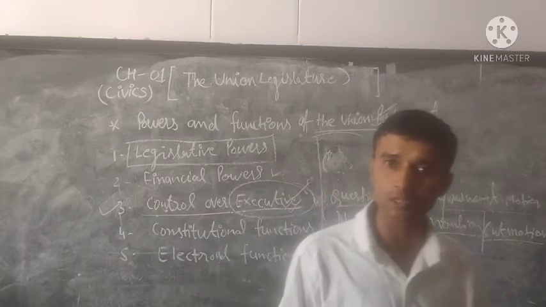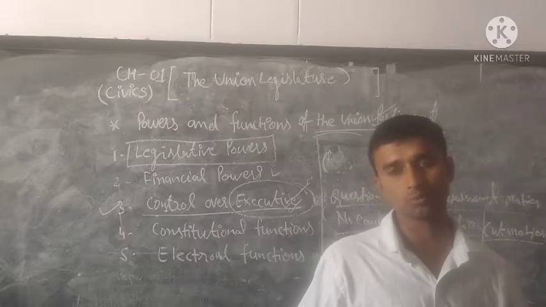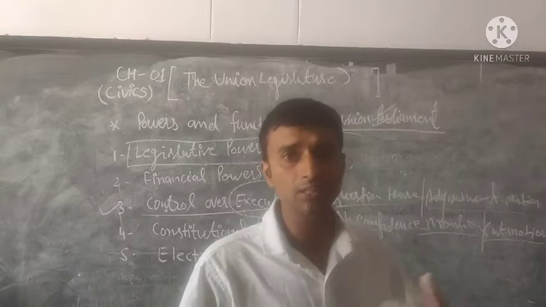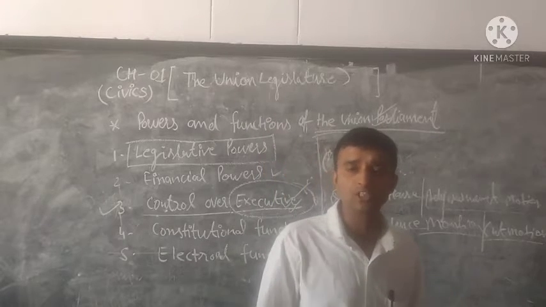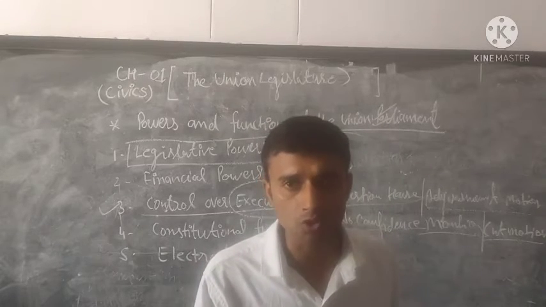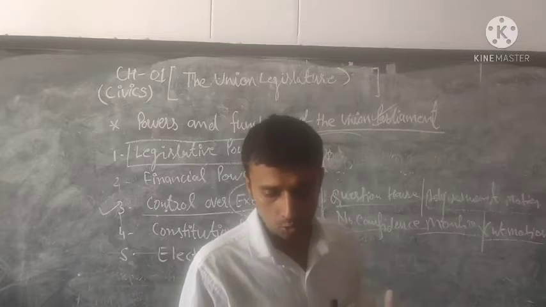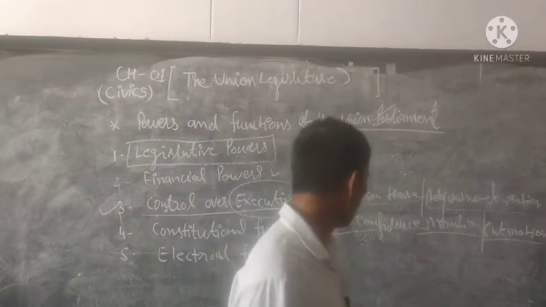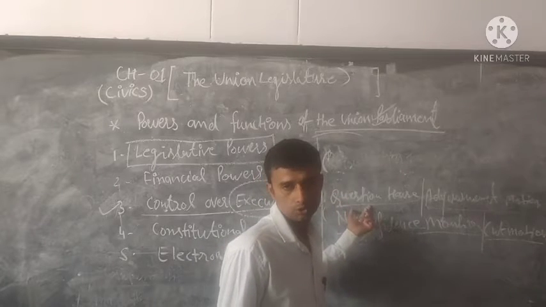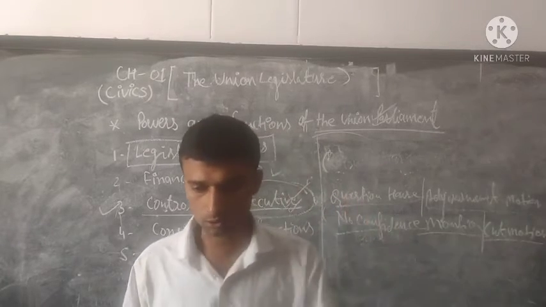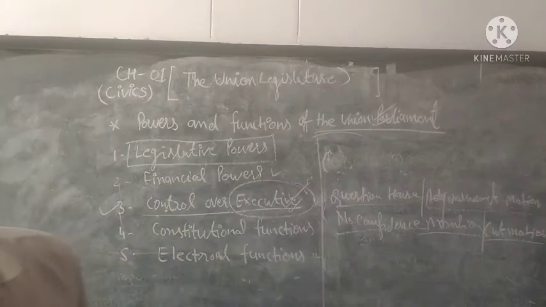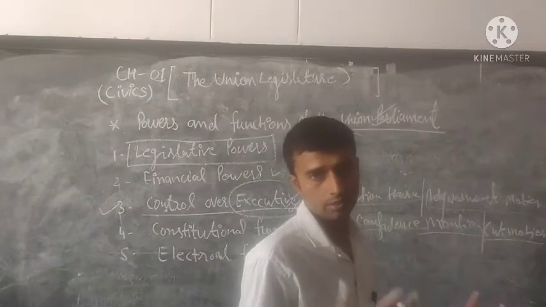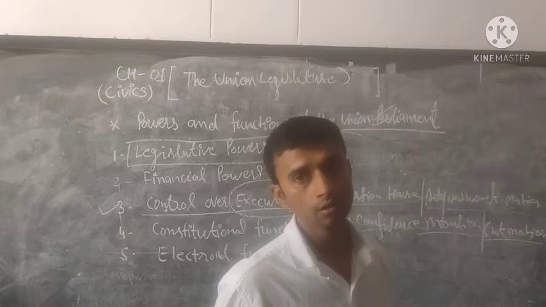How does our parliament control the executive? Through the various motions, the various weapons, the various tools. Because the Prime Minister and the Council of Ministers are responsible to the Lok Sabha. Through questioning, by drawing the attention of the government and discussing any important national topic.